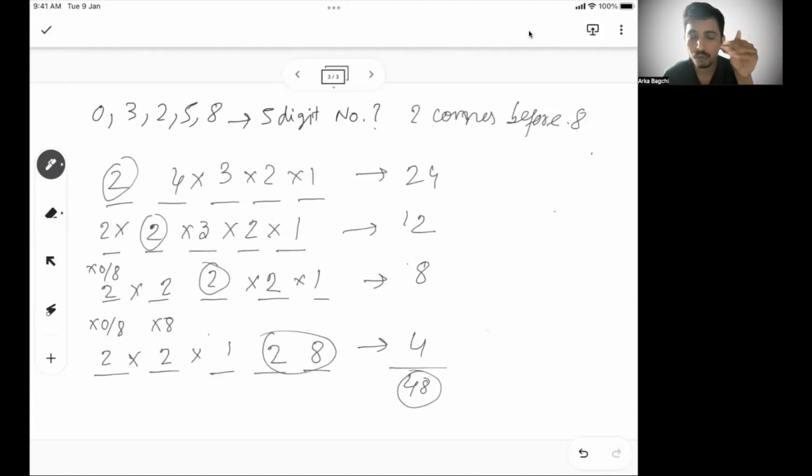So basically, what I'm trying to do in this example is making you comfortable in thinking how many numbers are possible when I keep adding a constraint to your problem.